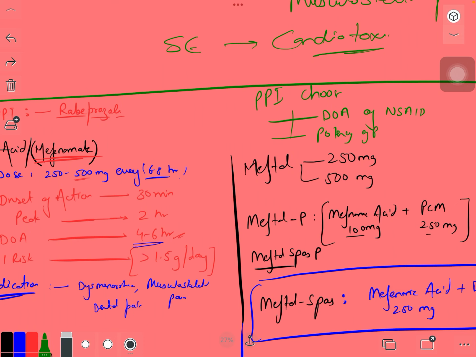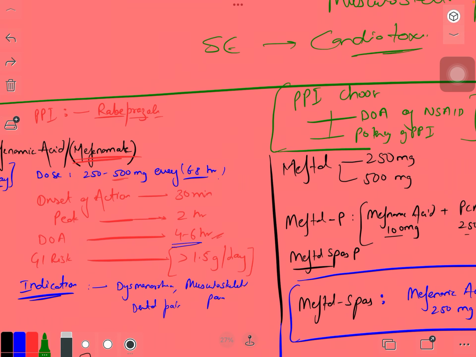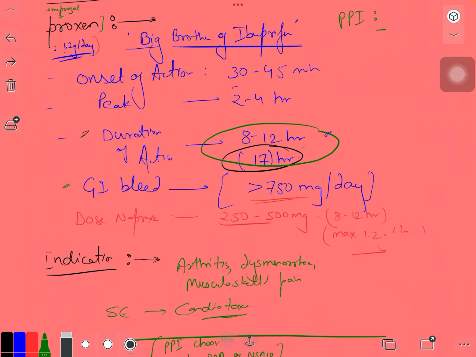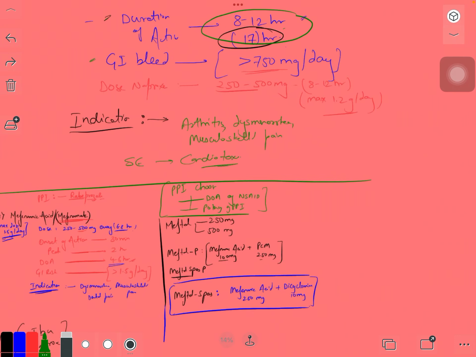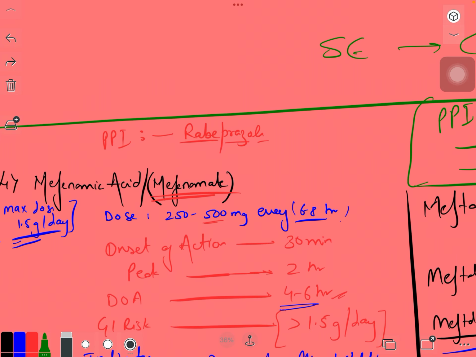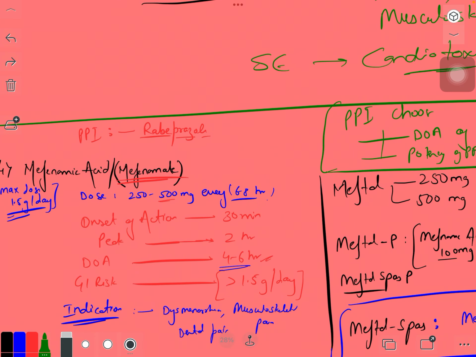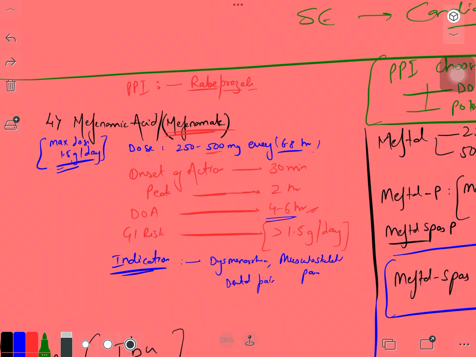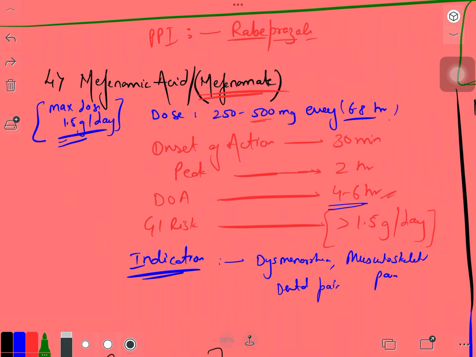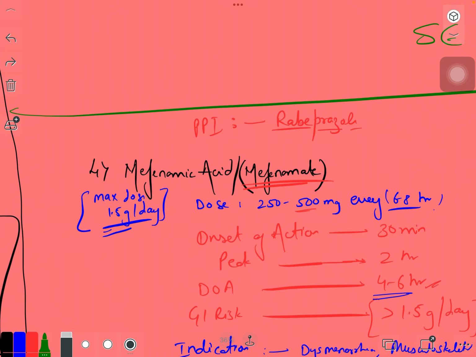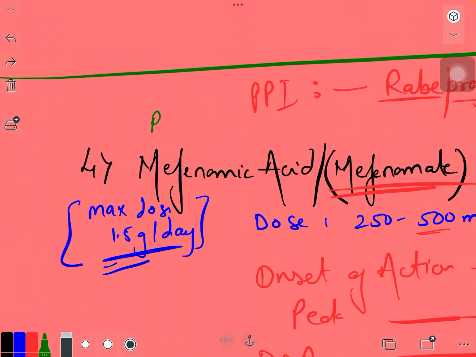Every NSAID has a different duration and onset of action, and how fast the PPI starts to function are factors we need to take into account before prescribing a PPI along with that NSAID. For mefenamic acid, it is rabeprazole.